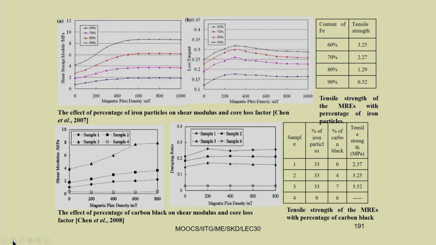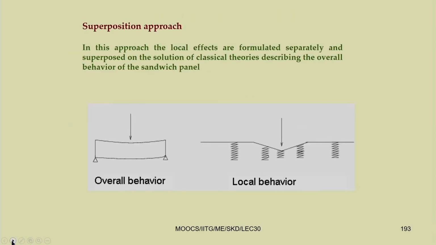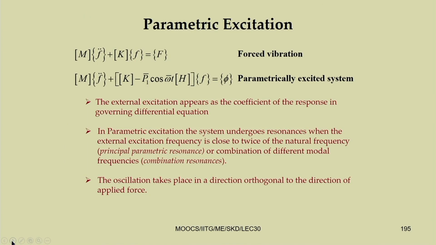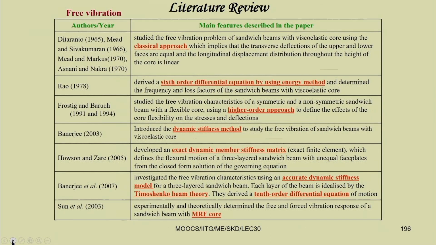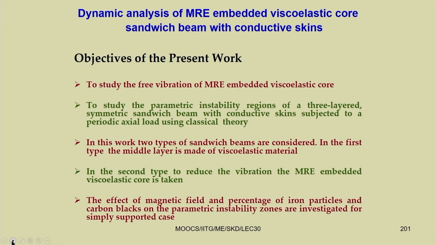So, we can make the sandwich beam a smart material. Here we can use different percentages of iron particle and different percentages of carbon black, and we can change the material properties and develop our own sandwich structure. We can apply different classical theories, or a superposition approach, or higher-order theory, and study the system. If the system is subjected to one axial load, there are several literature sources available. Some of the literature has been shown here.